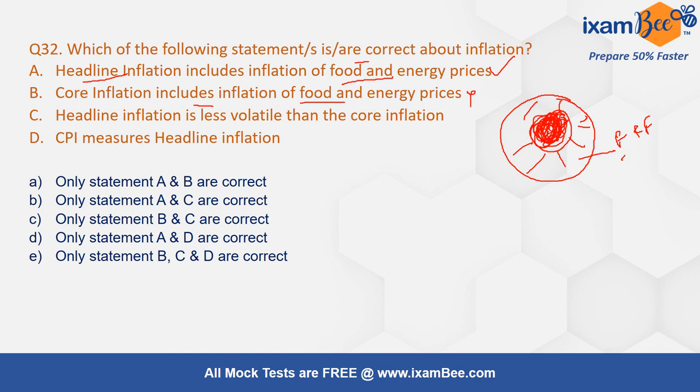Headline inflation is less volatile than the core inflation. Headline inflation includes food and fuel. So how will it be less volatile? Because food and fuel are more volatile. CPI measures headline inflation, that you shall know.